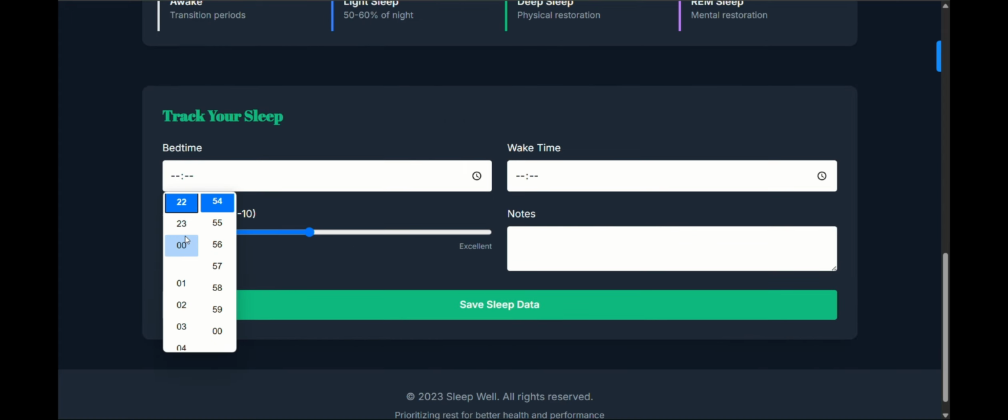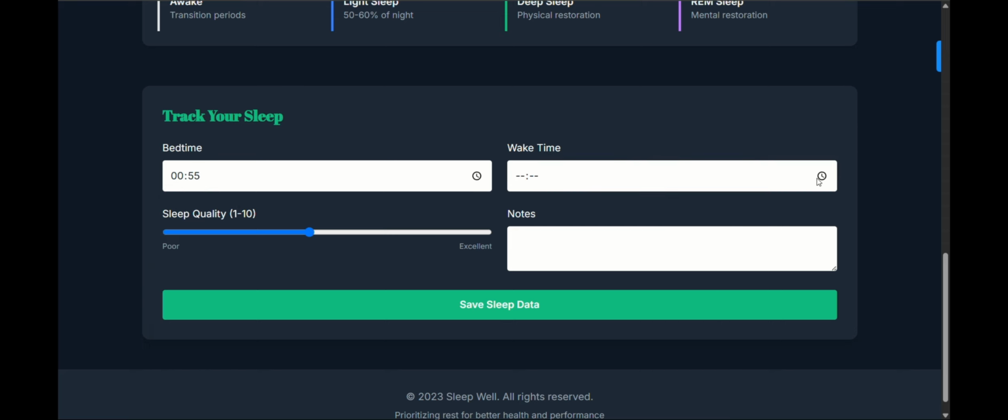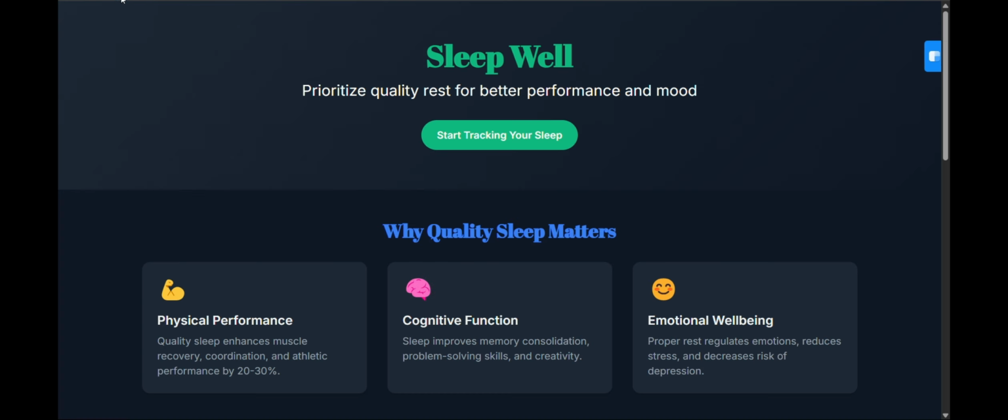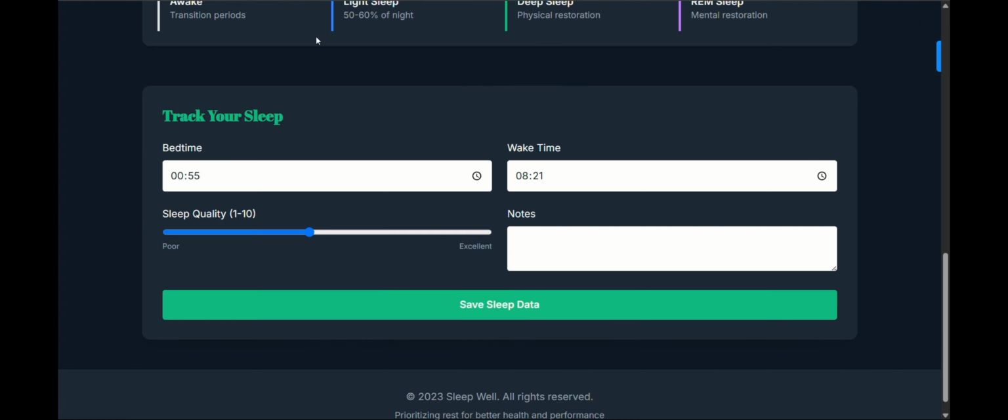I will add the bedtime as 12:55 and wake time as 8:20. And after clicking on save sleep data, my data is saved in the dashboard and also in the database.